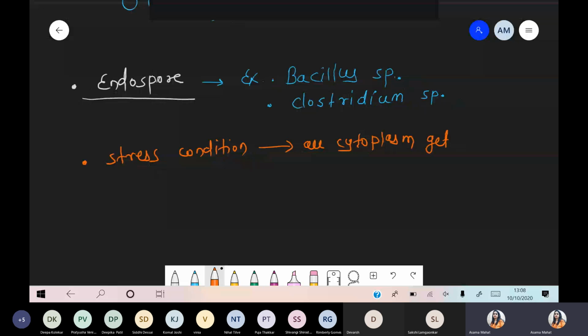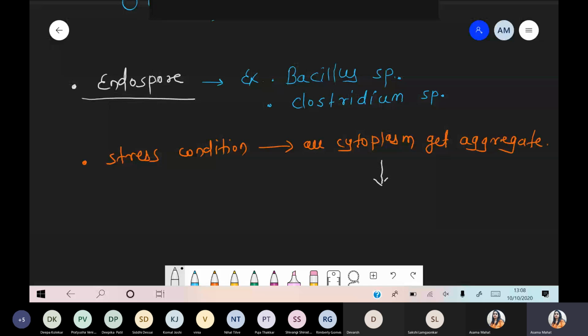Whatever the material is present, genetic material, organelles, enzyme, protein, all that material shows coagulation. They get aggregate. So there is an aggregation. Okay, this is the first step during this stress condition.